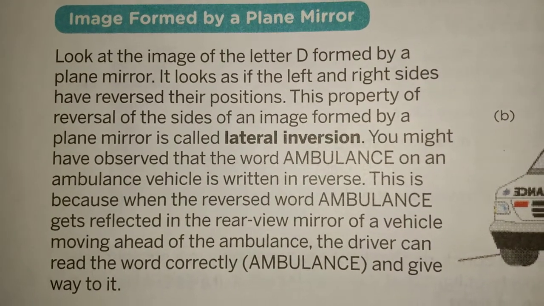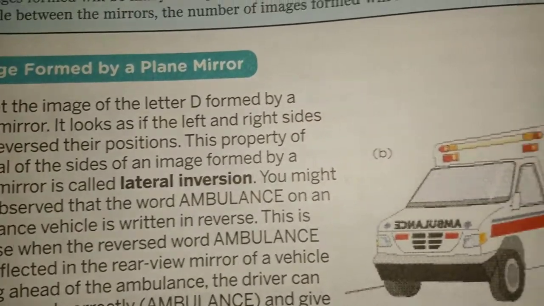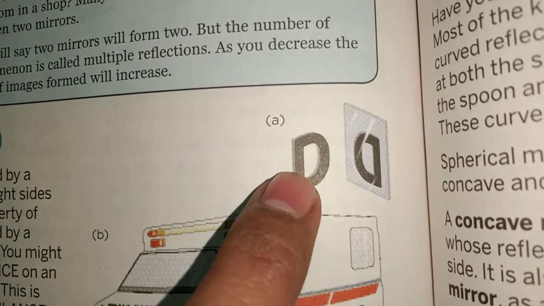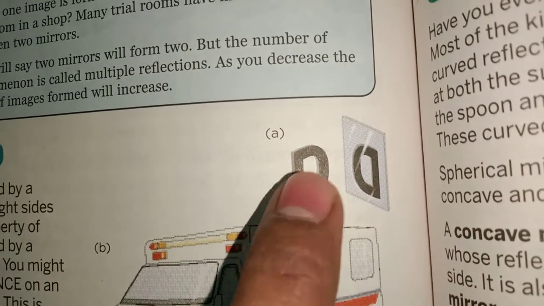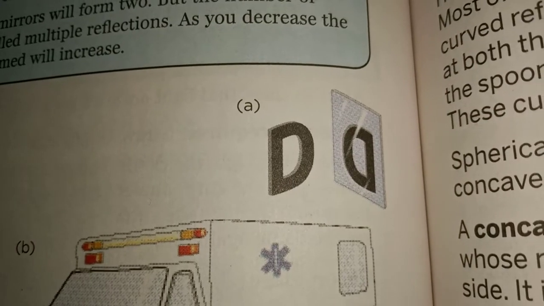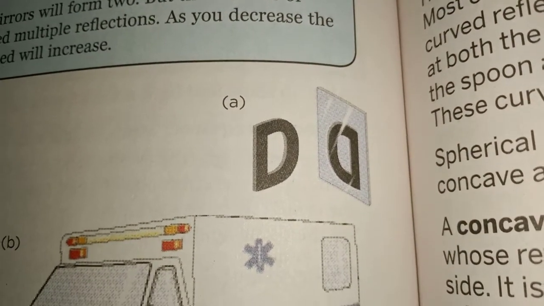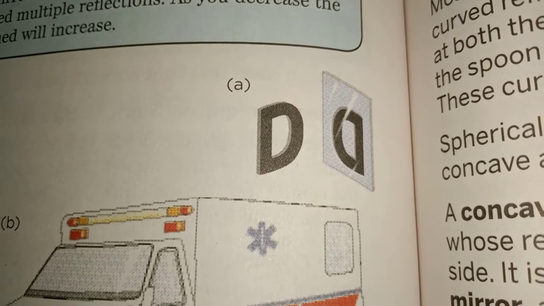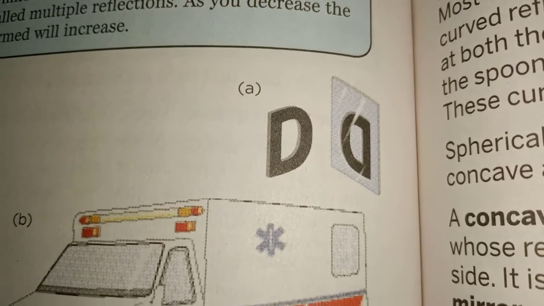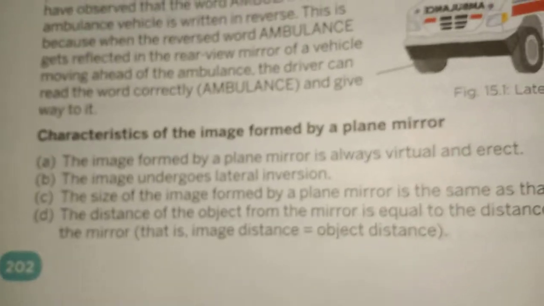So there are several characteristics of the image formed by a plane mirror. First, observe, this is object D, and this is object D in the mirror. You can see this image is not similar to the object, because it is laterally inverted. Laterally inverted means the left part goes to the right side and the right part goes to the left side. This is known as lateral inversion of the image. So let's discuss the characteristics of the image formed by a plane mirror.